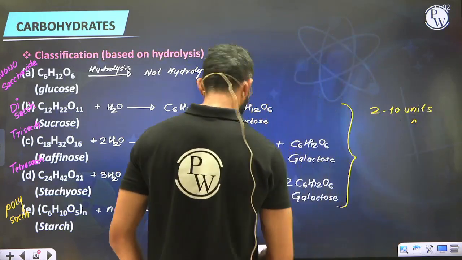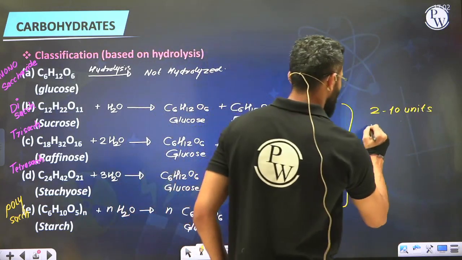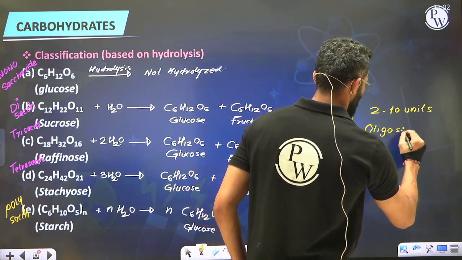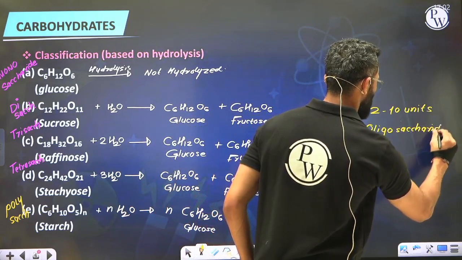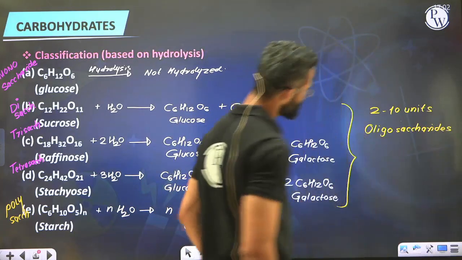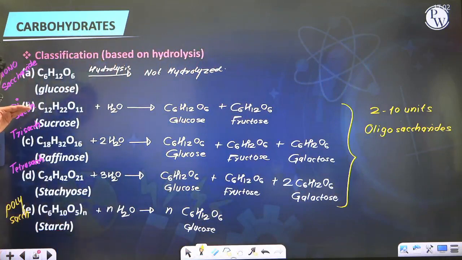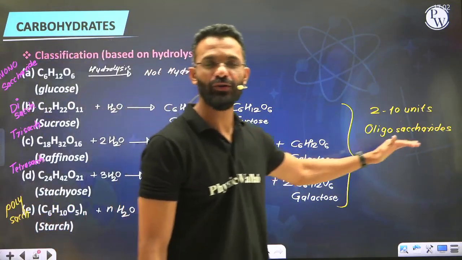And such carbohydrates which produce 2 to 10 units of monosaccharide, collectively we call them oligosaccharides. Alright. So all these examples which we have seen here, disaccharide, trisaccharide and tetrasaccharide, will belong to the category of oligosaccharide.